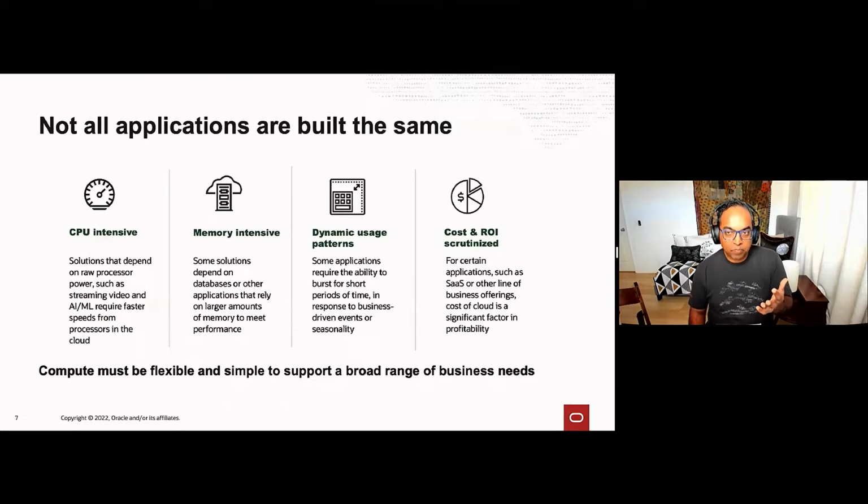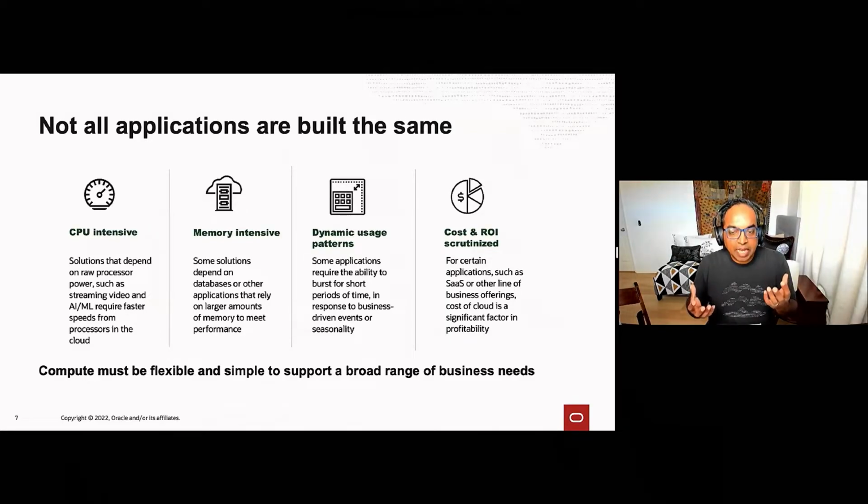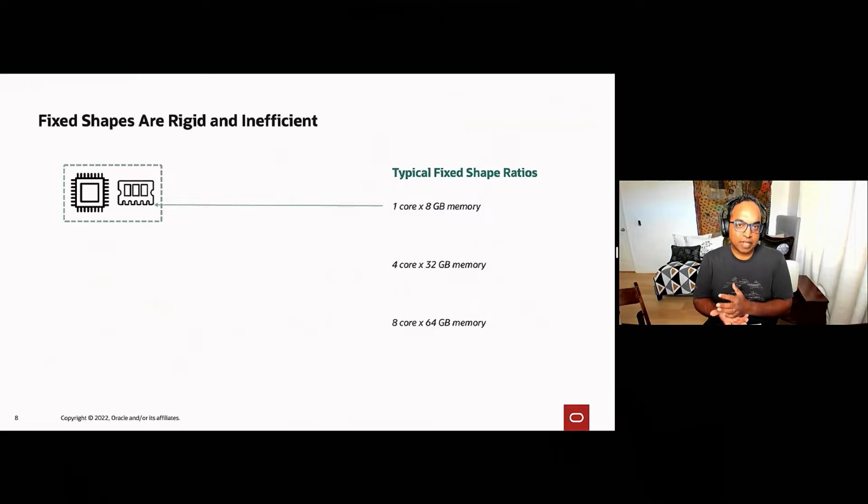And cost is always an issue, but for certain customers, like SaaS businesses, where this really affects the bottom line, these workloads are much more attuned to the resource usage and the budget that you're spending on it. So flexible shapes and compute in general have to be able to support those different needs. And fixed shapes are not really designed for that, right?